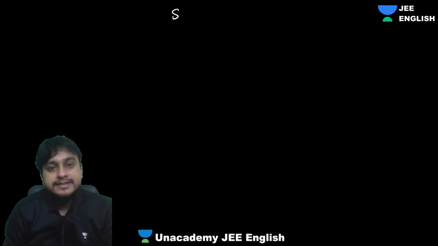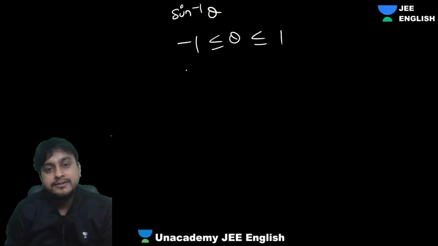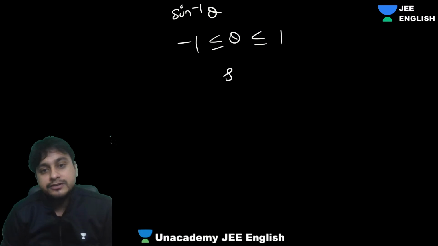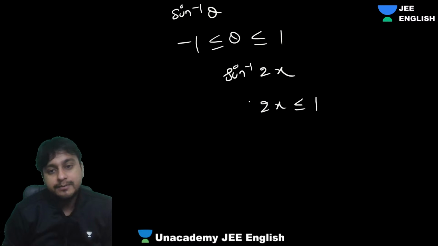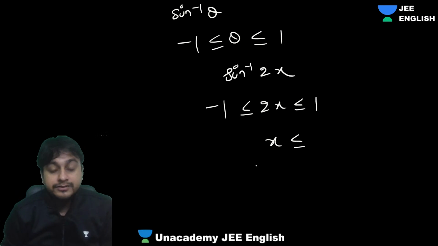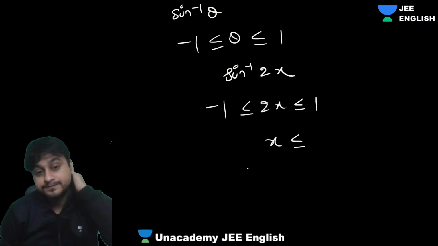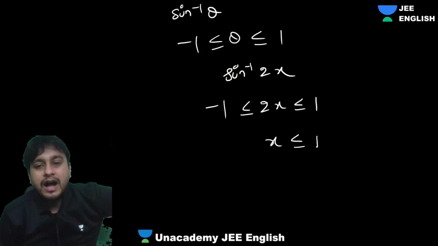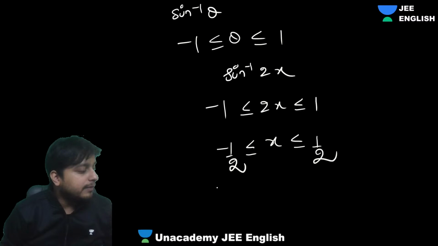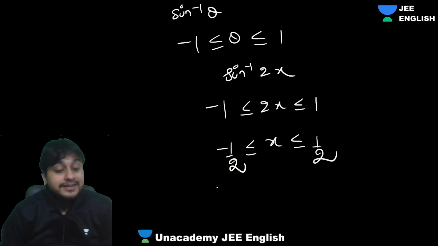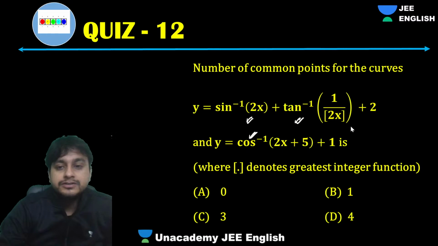So, guys, everyone should know one thing: sine inverse theta, if it is defined, that means theta is between 1 and minus 1. That is the domain of sine inverse. So what about sine inverse 2x? The domain of sine inverse 2x will be what, guys? 2x should be between 1 and minus 1. That means x should be between half and minus half, to be precise. Great. Fantastic.